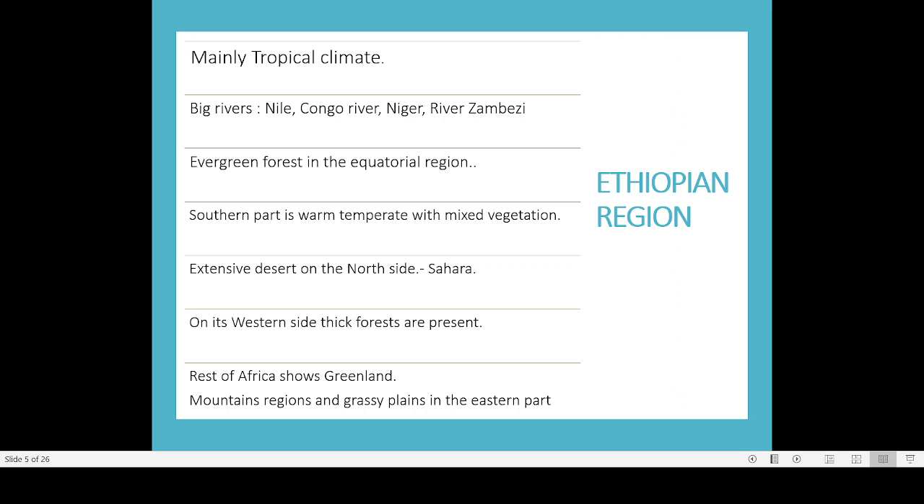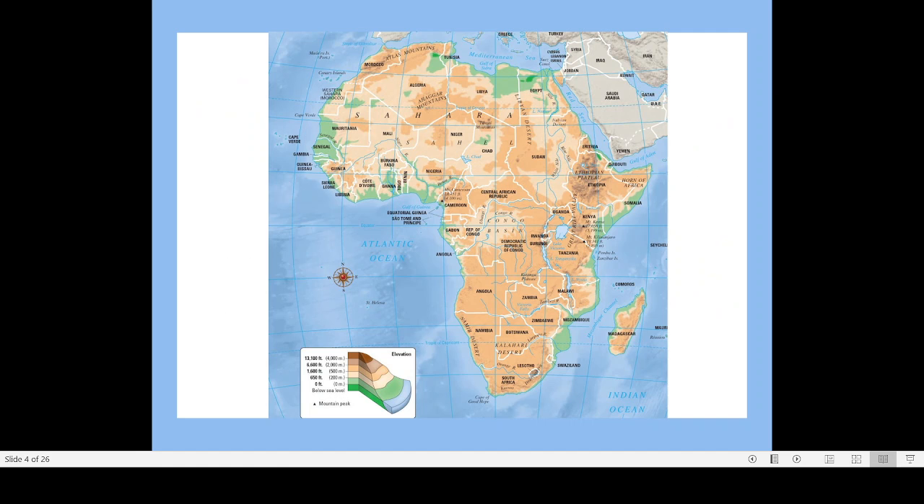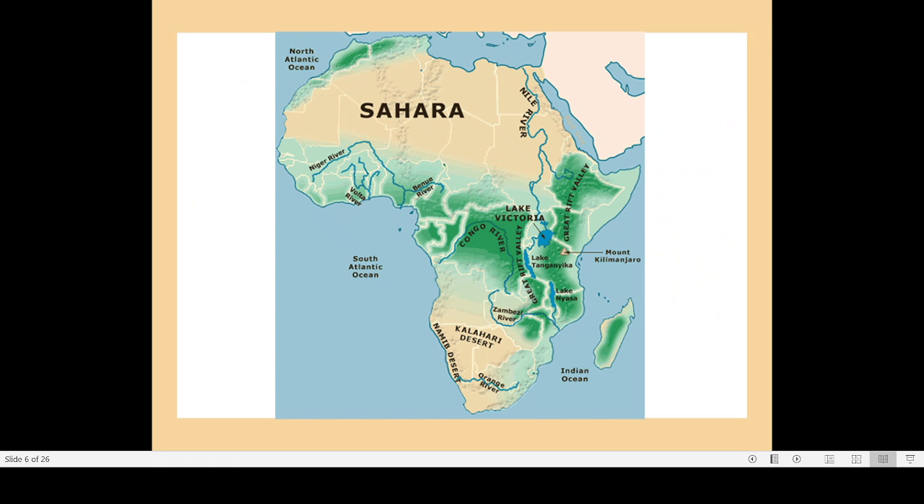So that is another peculiarity. Then about the desert, the extensive desert on the northern side, that desert is known by the name Sahara. Here you can see that. See, this is the Sahara desert.